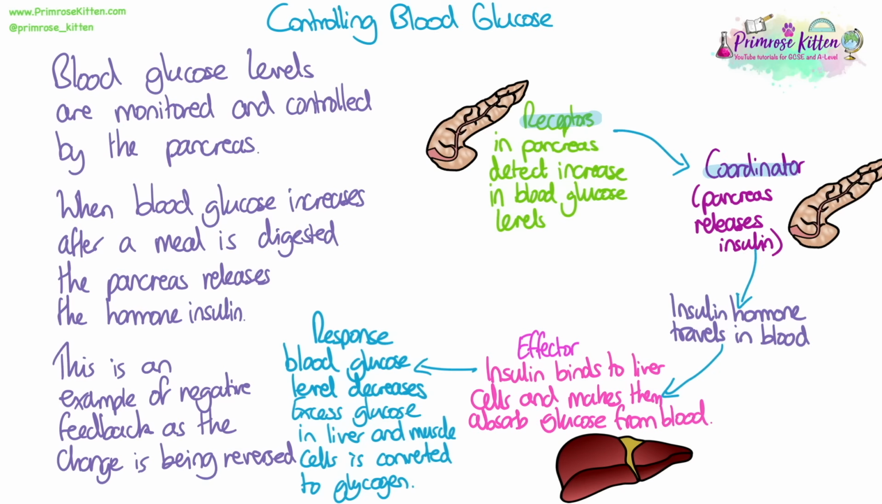The insulin is the hormone that then travels in the bloodstream. Insulin binds to the liver, which is the effector, and it makes them absorb glucose from the blood into their cells. The response then is that blood glucose levels decrease because excess glucose in liver and muscle cells is then converted to glycogen for storage.